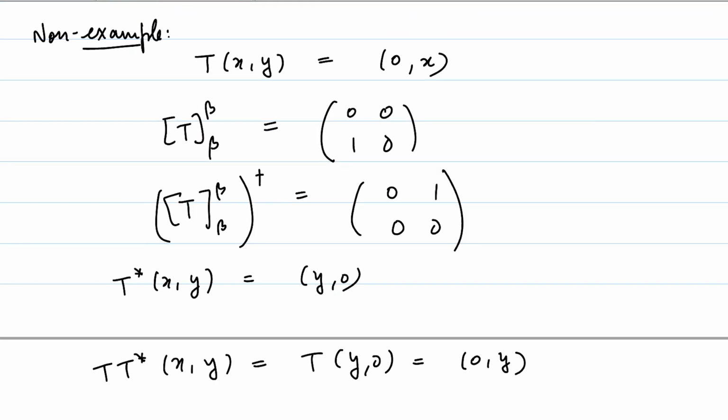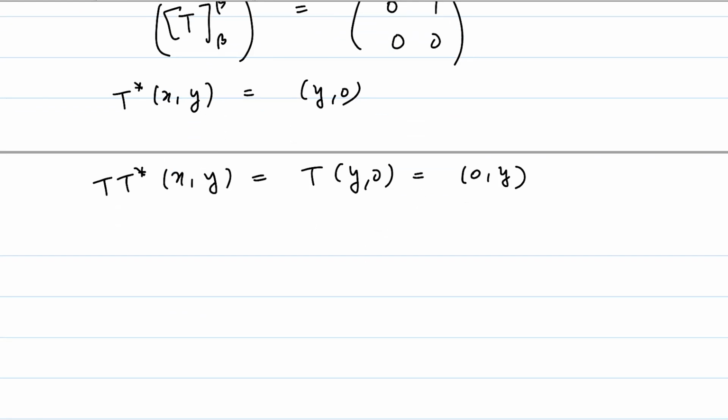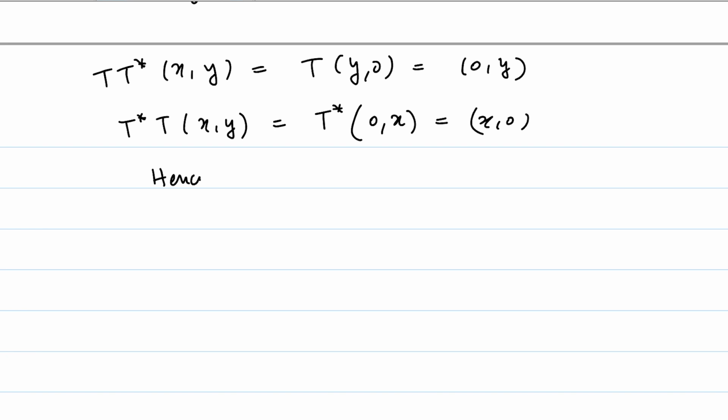Yeah, that is right. So let me be a little careful here. (y, 0) is sent to (0, y). How about T* T of (x, y)? This just will be T* of (x, y) is (0, x), which is equal to now (x, 0). So observe that for say (1, 1), T* T is not equal to T T*. Hence, E is not normal.